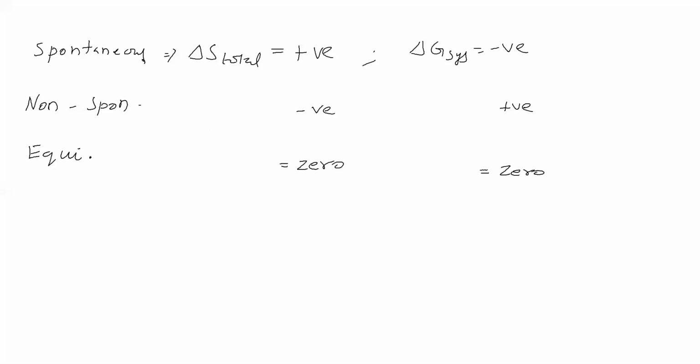So now we are going for the temperature and spontaneity relation. Now we will take delta H system, then delta S system, then delta G system.